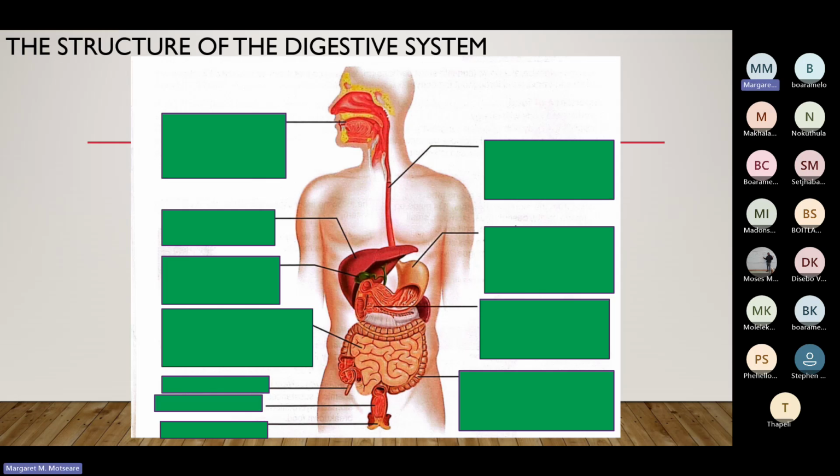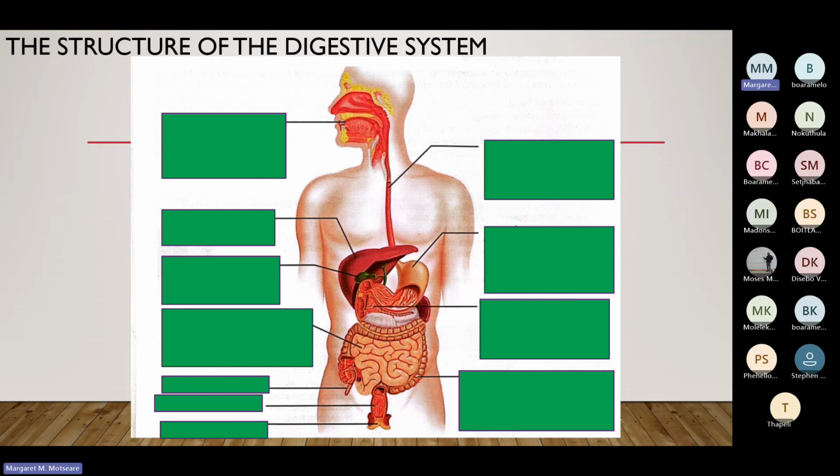And then we have the tongue, and the tongue assists in swallowing the food. So everything that we talked about is inside the mouth cavity. Inside the mouth cavity, we have the teeth, we have the tongue, and also we have the salivary glands that secrete saliva.